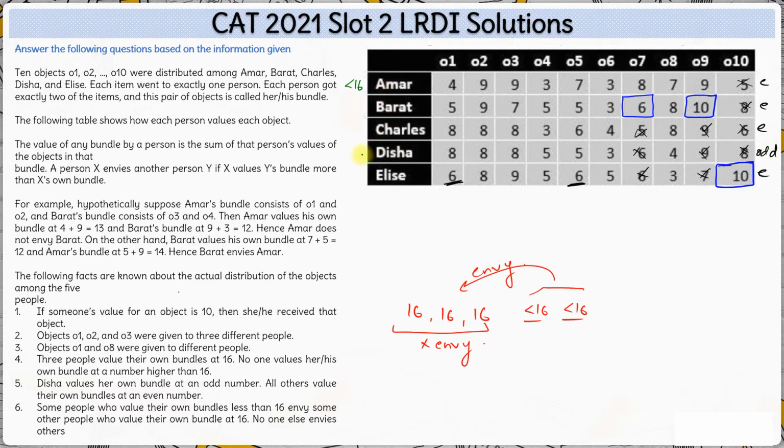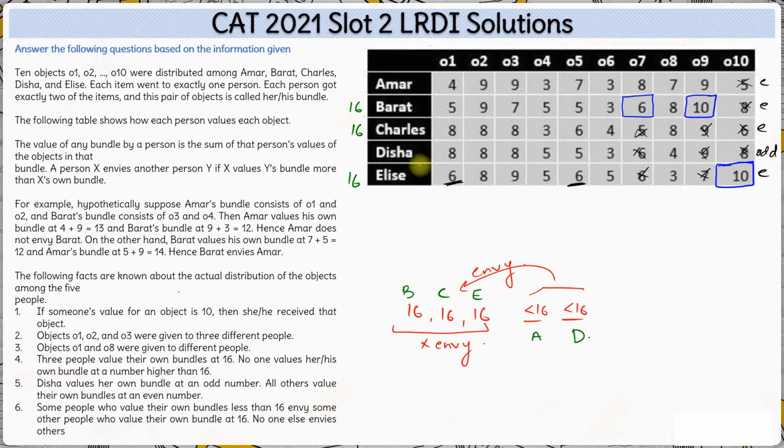Okay. Disha already has an odd valuation, so Disha also cannot be 16. That means the value 16 will be for Bharat, Charles and Elise. Bharat, Charles and Elise will have their bundle value of 16. The other two people, Amar and Disha, will have a bundle value less than 16.